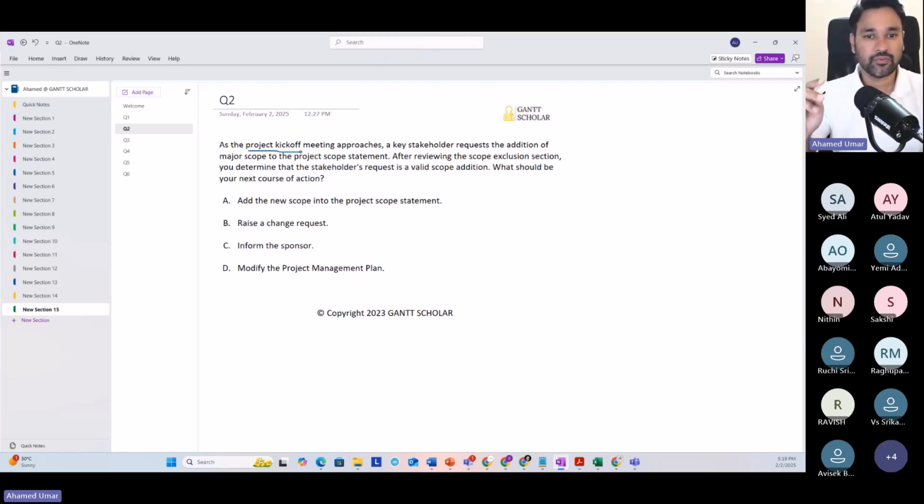Clear? Before we begin the execution, there's no need to go for what? Change management process. Because only after we freeze the plan and create the baselines, if you want to make changes to the plan, then we have to follow the change management procedure. As the project kickoff meeting approaches, we haven't conducted the kickoff meeting yet. So this project,